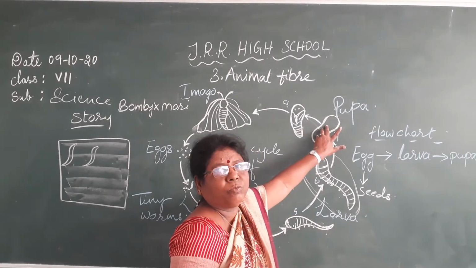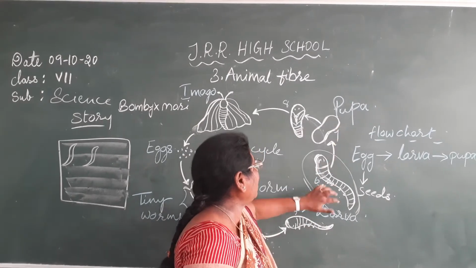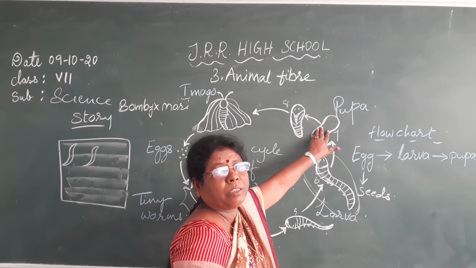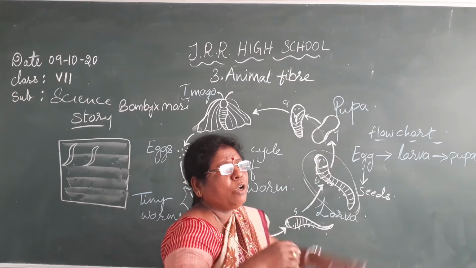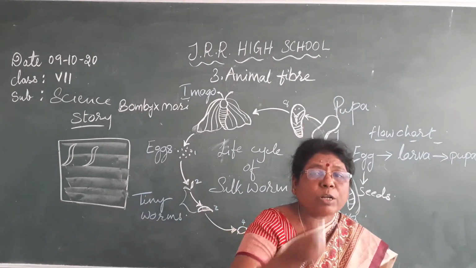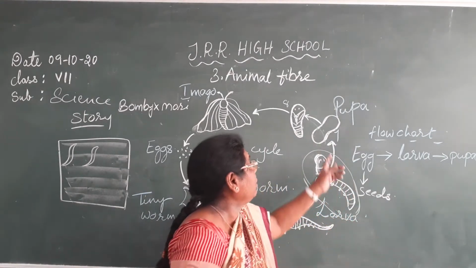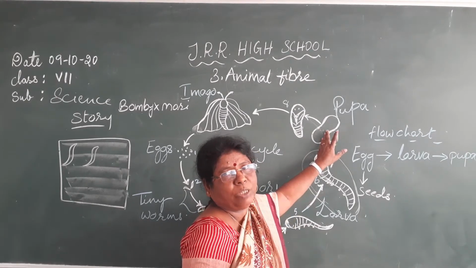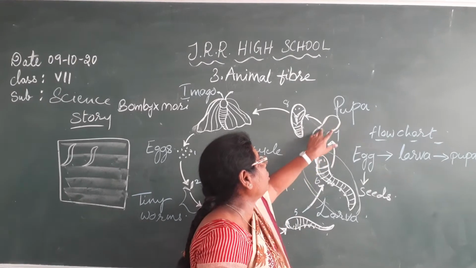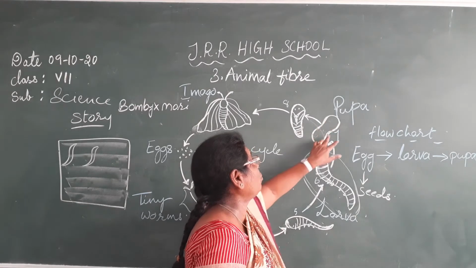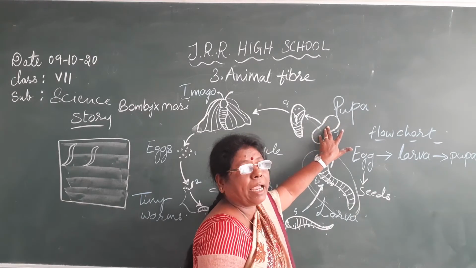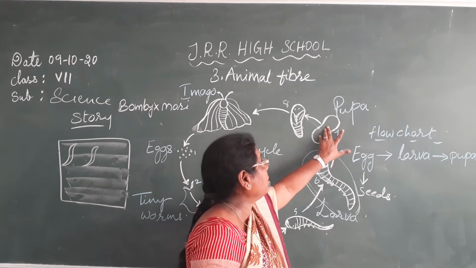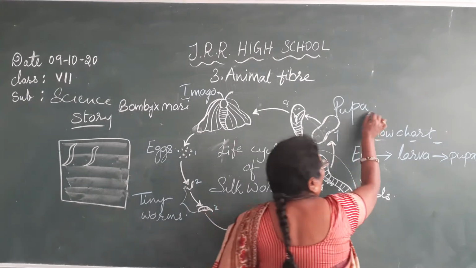Like this. You are not seeing the caterpillar now. The caterpillar is completely covered with the network, with the fibrous substance released from its mouth. Now it is like a closed sac. You are seeing this white structure, a closed sac. Inside this sac, the caterpillar is there. Understood? This sac is what you call a cocoon.